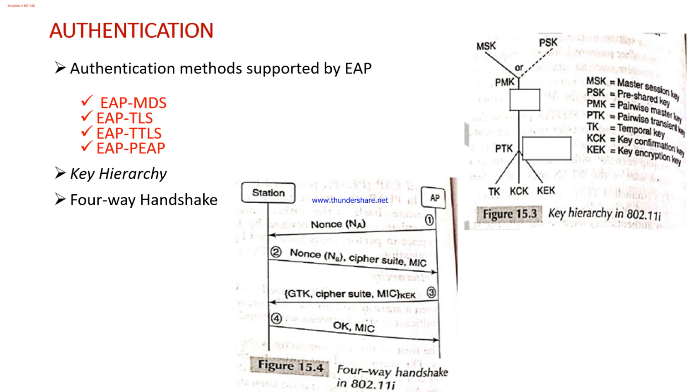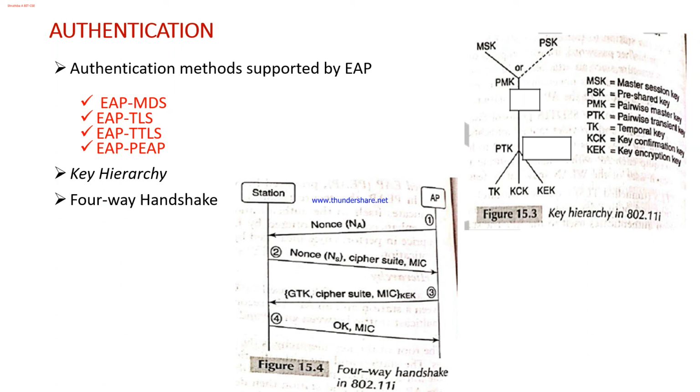This message 3 also contains the cipher suite chosen by the access point, and the message is encrypted using the 128-bit key encryption key, which has been extracted from the transient key. So that is used for the purpose of encryption, and the message is integrity protected using the key confirmation key. Integrity has been taken care of by the key confirmation key, and confidentiality has been taken care of by the key encryption key.